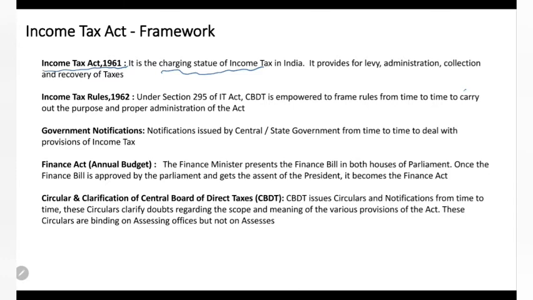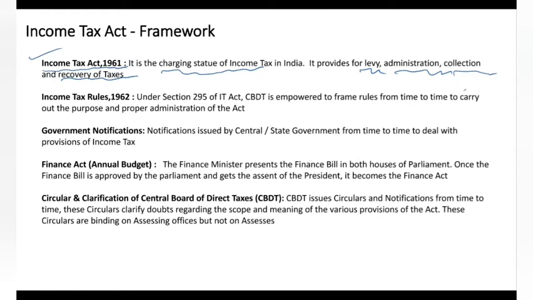Okay. As usual, every act gives entire details about the purpose of the act, what all are its components, on what incomes we have to levy the tax, how we administer that, how we collect the tax, and if there is a delay from the people, how we recover those taxes. Everything is stated in this Income Tax Act. Clear? This is the mother document for levying income tax in India.